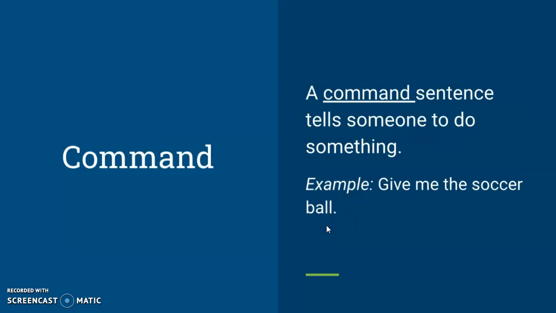The third type of sentence is a command sentence. A command sentence tells someone to do something. Our example that we have here is give me the soccer ball. So that sentence is telling someone to do something. Notice that the command sentence ends with a period.